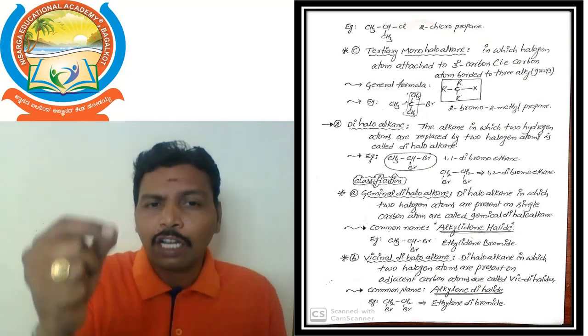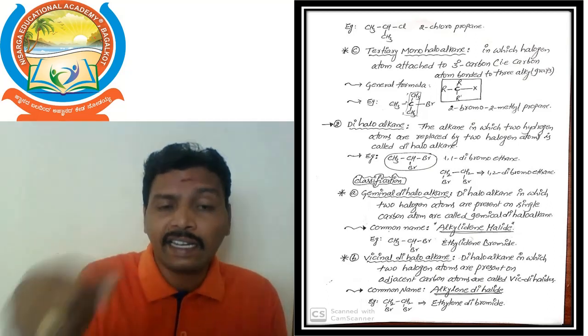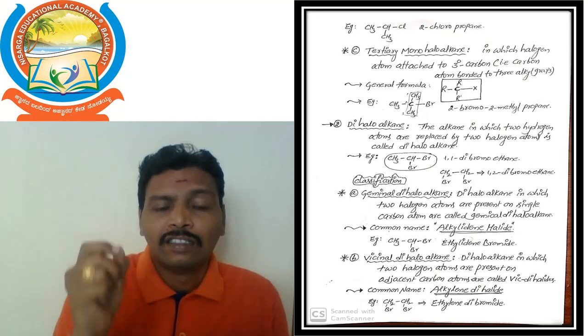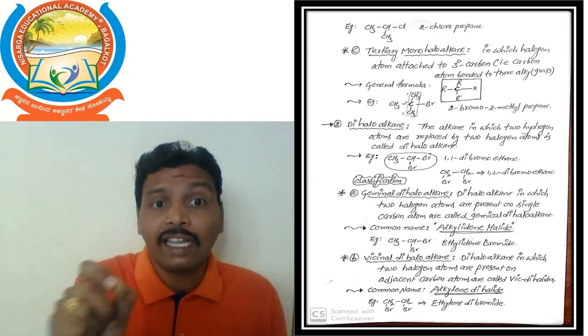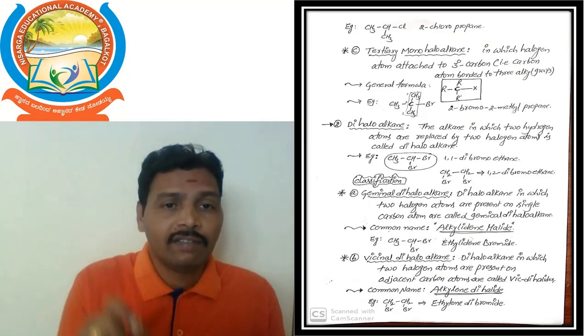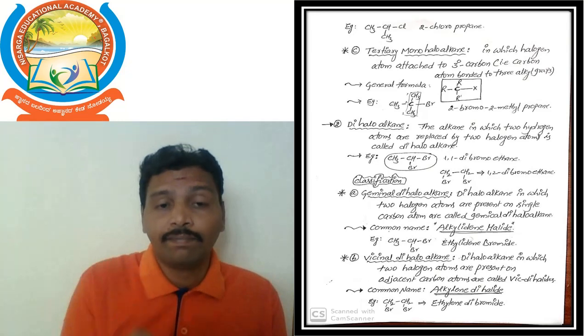Based on this removal process, these dihaloalkanes are again classified into two types. First one, geminal dihaloalkane. Next, vicinal dihaloalkane. First we discuss geminal dihaloalkane.